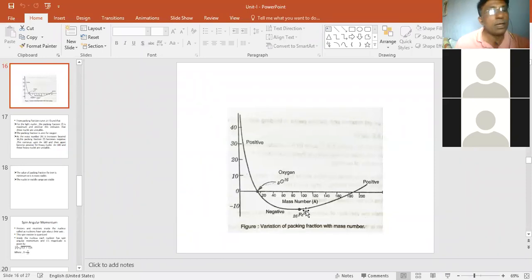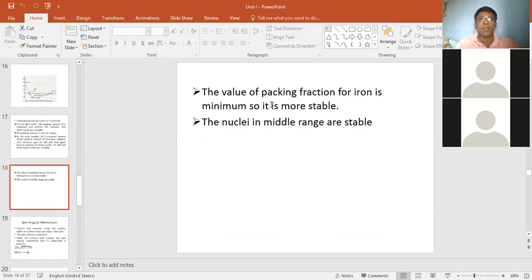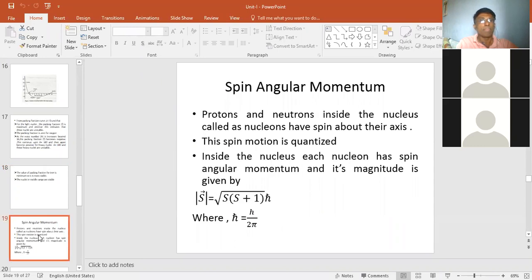After that, the value of packing fraction for iron is minimum, so it is more stable. The nuclei in the middle range are stable. Meaning those in the middle range, which are neither light nor heavy, they are stable. Okay, after that, spin angular momentum.